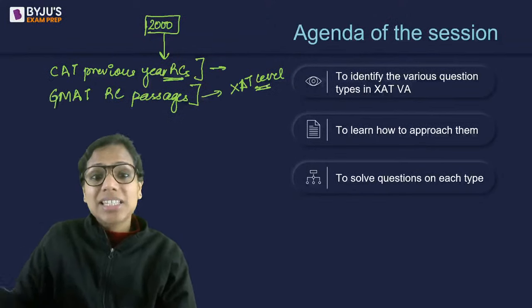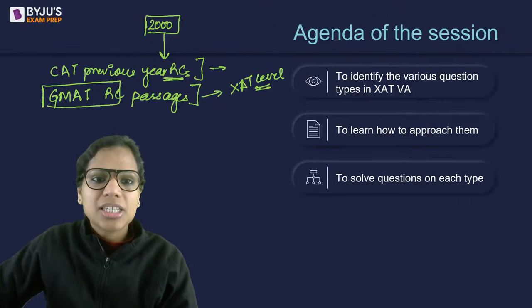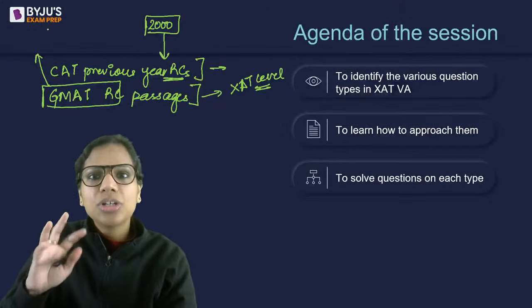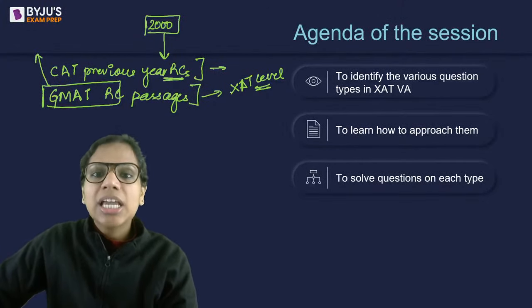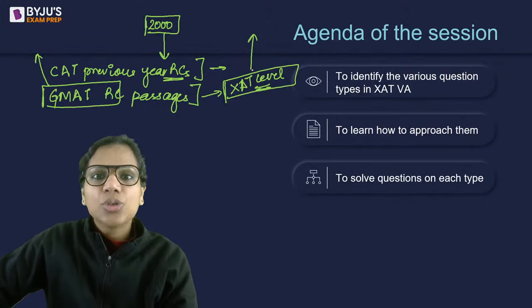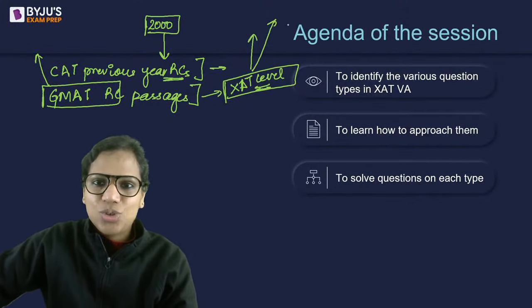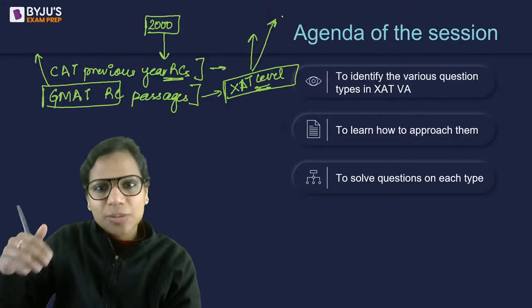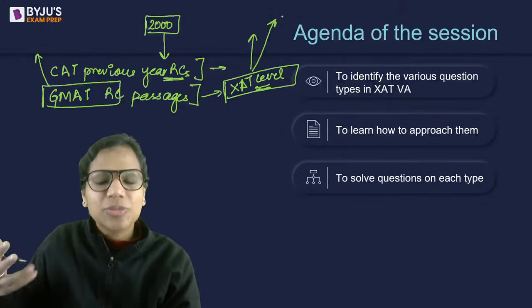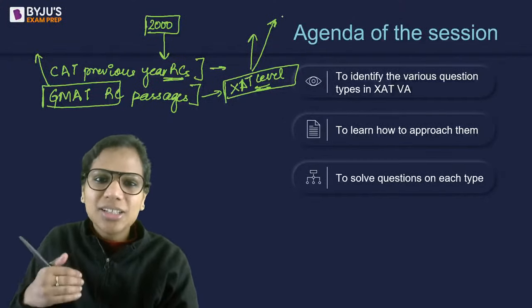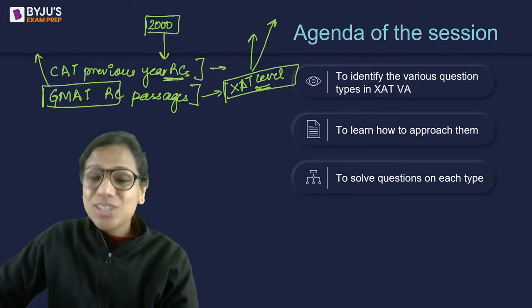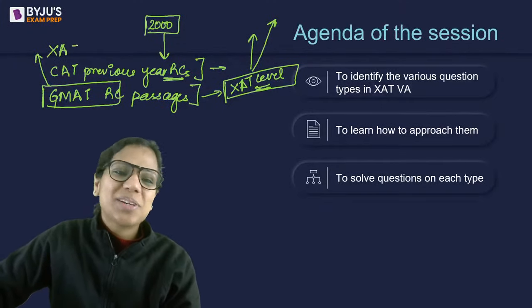Why am I saying some of them? See, in GMAT RCs, they tend to be more on the logical side, more critical reasoning based, so to say. In XAT, in addition to critical reasoning, sometimes you have questions such as further application, right? Wherein they ask you to apply something that you've learned to a new situation, new scenario. 5 new scenarios will be given to you in the question stems. So some of them, they are of this level. The best source, however, still remains XAT previous year papers only.